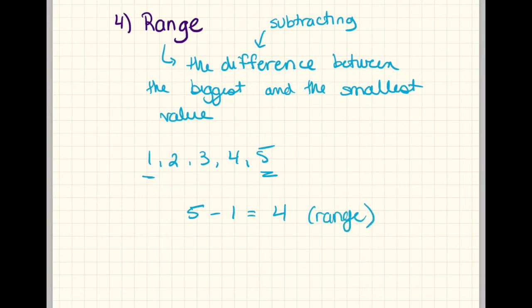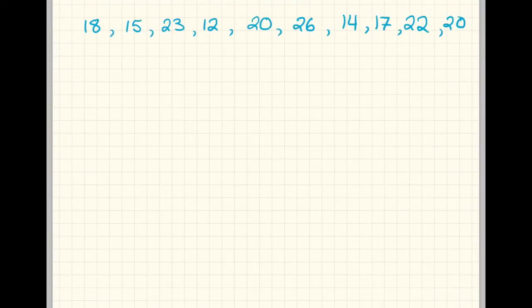What I'm going to do here is I'm going to have a set of numbers for us here, just to give us an idea of what we have to do. So here's a set of numbers that is an example of all of my data values. So these are considered data values. And before I do anything, I'm going to show you what I like to do when I order them from smallest to biggest, because sometimes you're actually going to be given a lot of different data values and it can be a bit confusing and you could easily make a mistake, forget a number or so on when you're rearranging them. So what I like to do is I like to go through them and say, okay, 12 is the